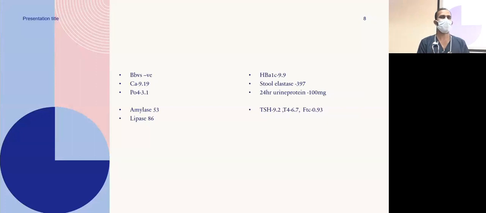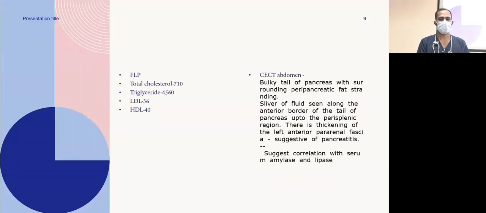Her calcium was also 9.1. Her lipid profile, however, showed triglycerides of 4,560 with total cholesterol of 710. The repeat CT done now shows a bulky pancreas with peripancreatic fat stranding, suggesting probable features of active pancreatitis. But clinically, she didn't have any symptoms, and biochemically, she didn't have elevated enzymes. No complications of pancreatitis were noted in this current CT.